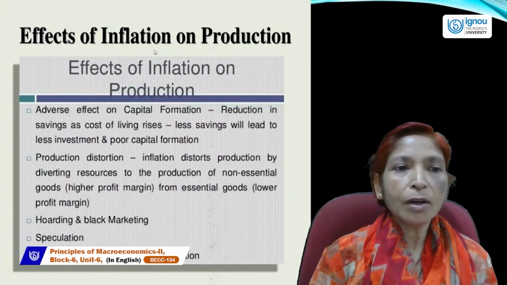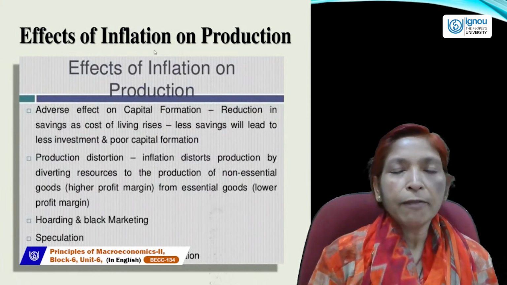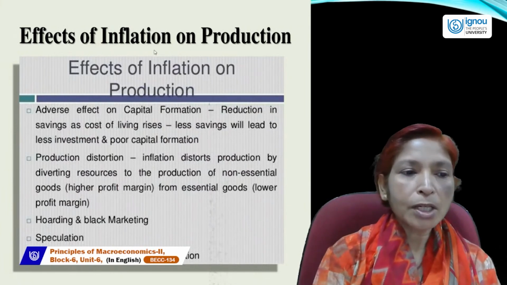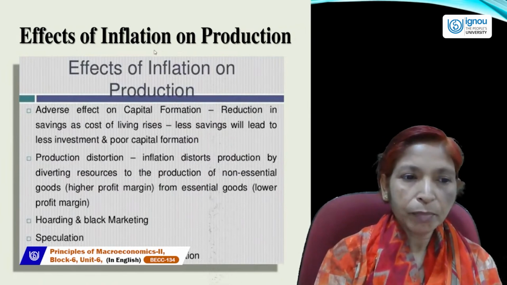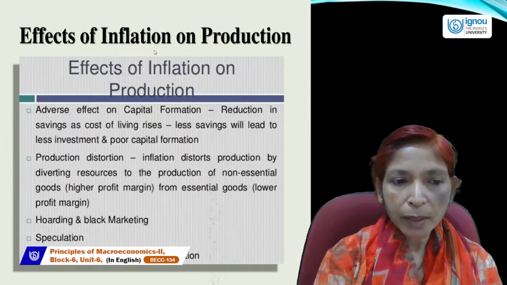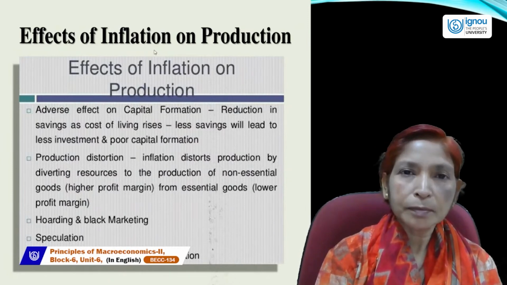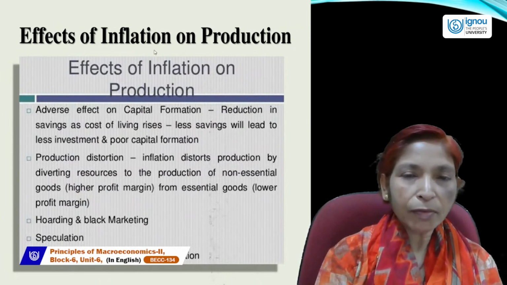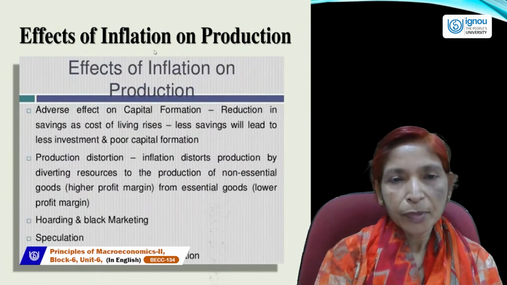Next is effects of inflation on production. Effects of inflation on production are really bad because when inflation exists in the economy, first of all, the saving rate will fall. When saving falls, investment or capital formation will also fall.